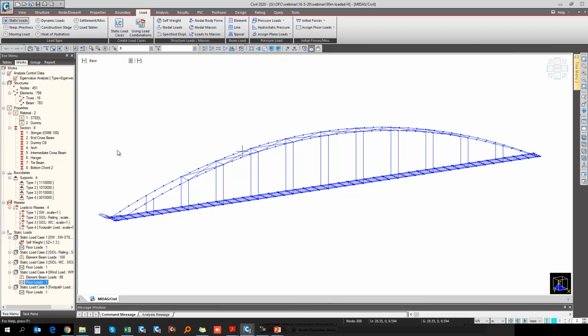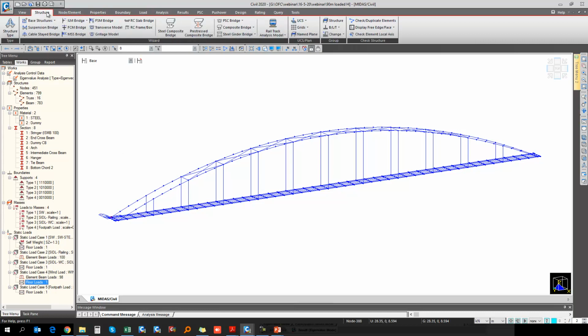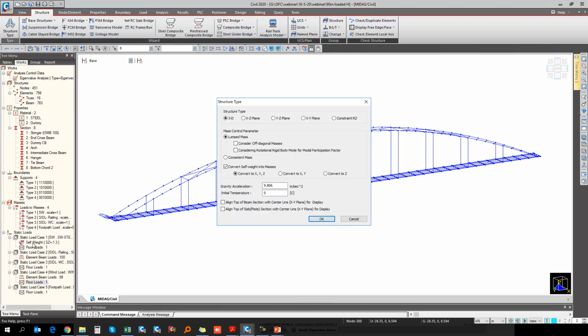Now after application of all these static loads, for the free vibration analysis, generally the program will consider the masses, okay, for generating the mass matrix. So for that, first if you go to the structure and structure type, we have applied this particular self weight as a factor. To consider that weight into the masses, we have a direct command under this structure type, that is convert self weight into the masses. Okay, so here we are converting this self weight into the masses in all three directions, that is into the XYZ direction.